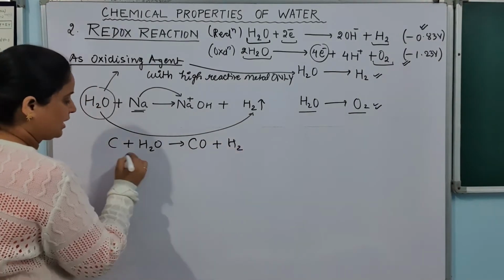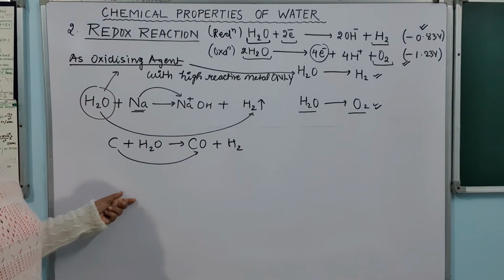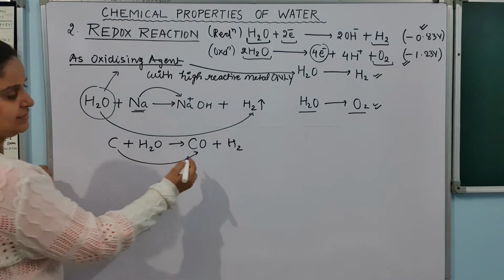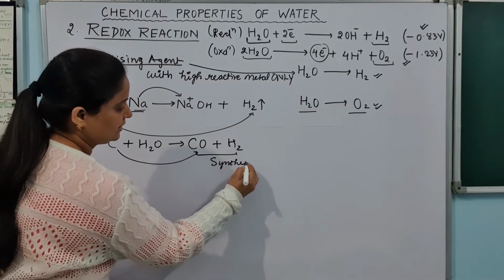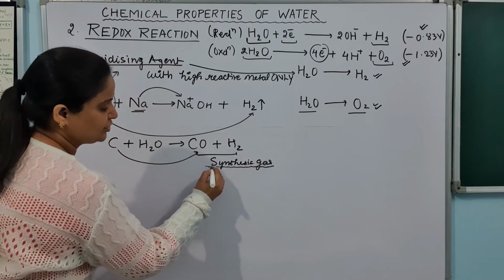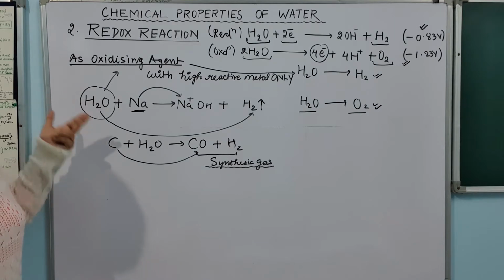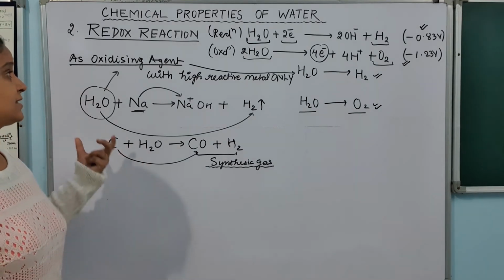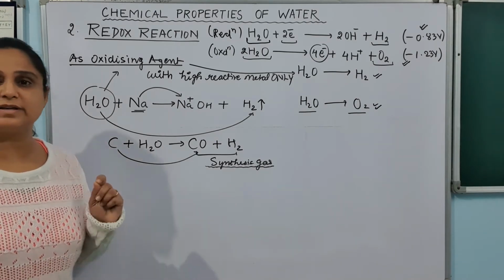hydrogen and carbon is turning into carbon monoxide. Do you know the name of this gas? It is synthesis gas. It is a very important gas because it is used in the preparation of many compounds, organic compounds. So this is the reaction. These types of reactions are where water is working as an oxidizing agent. Let's see some reactions where water is working as a reducing agent.